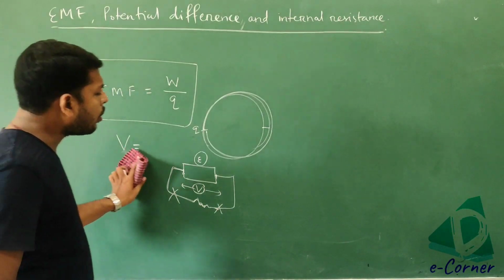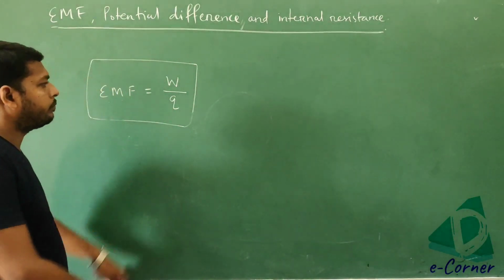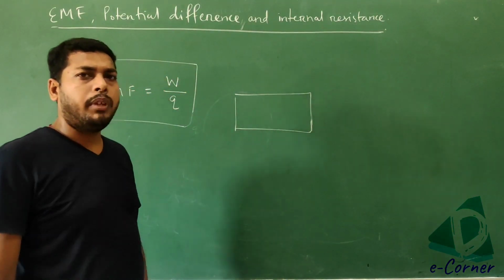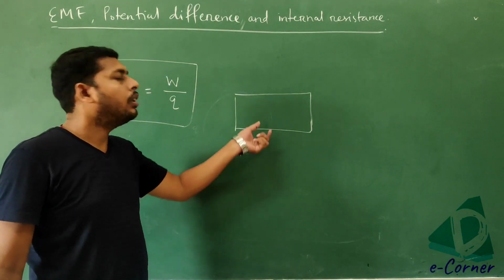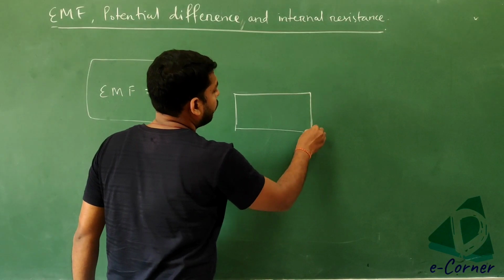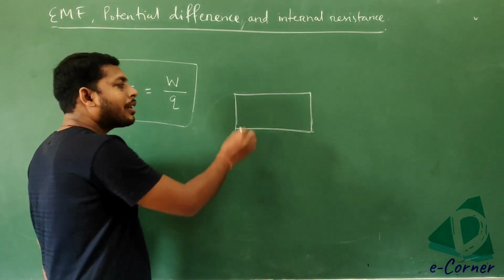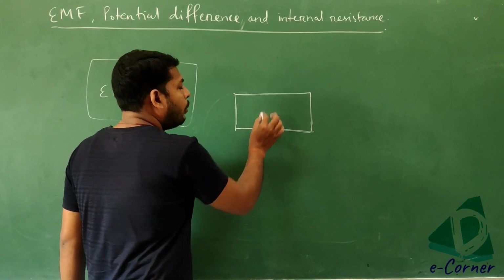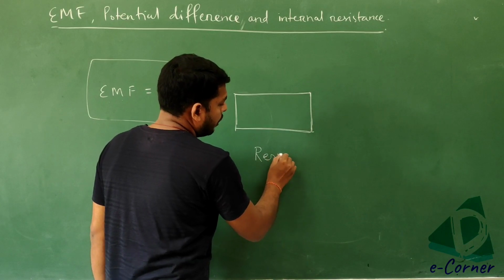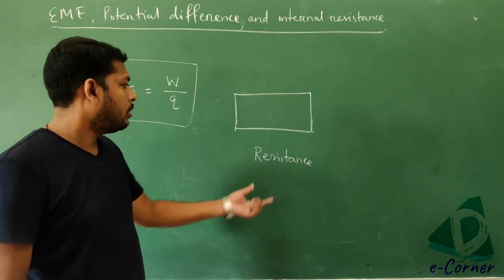Because all batteries are made up of some material, and metal is also a conductor. So whenever the battery is made up of some material or conductor, some kind of opposition will be there, that will be called resistance.